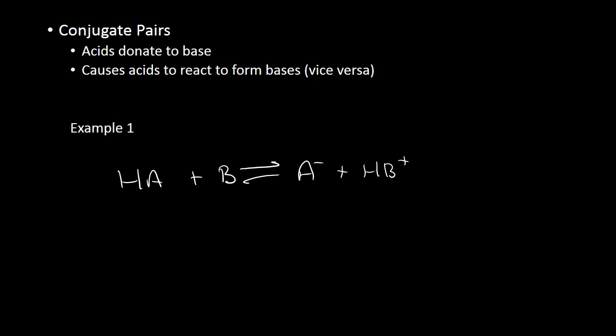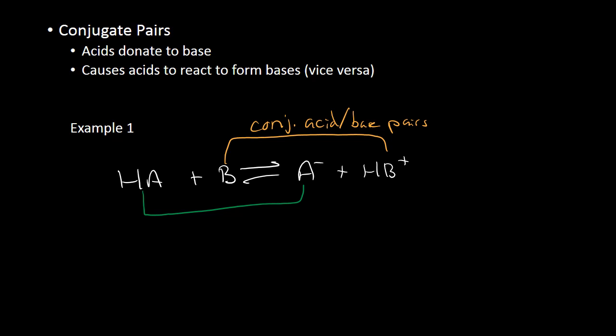Here we're going to have pairs. We know our A's are going to pair up, and we know our B's are going to pair up. And these are called conjugate acid-base pairs. Because in one direction, the B is a base, and it accepts that hydrogen. But in the opposite direction, that HB+ actually becomes an acid, which donates the hydrogen to become that base. So it's a conjugate acid-base pair.